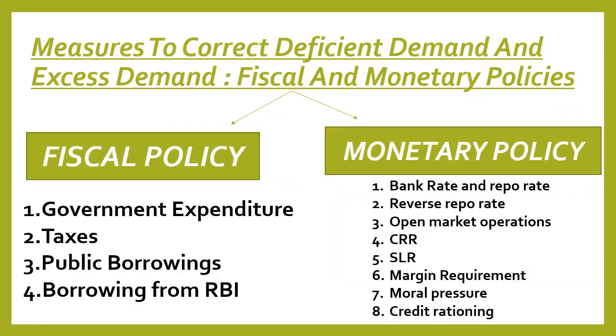So in our last video lecture we talked about measures to correct deficient demand and excess demand. There are two policies, fiscal policies and monetary policies. Fiscal policies are government revenue and expenditure policies. Monetary policies are the policies which are used to correct the situation of excess and deficient demand by regulating interest rate and availability of credit in the economy. So we talked about these four fiscal policies in our last video lecture. In today's lecture, we shall discuss the monetary policies of correcting deficient demand and excess demand.